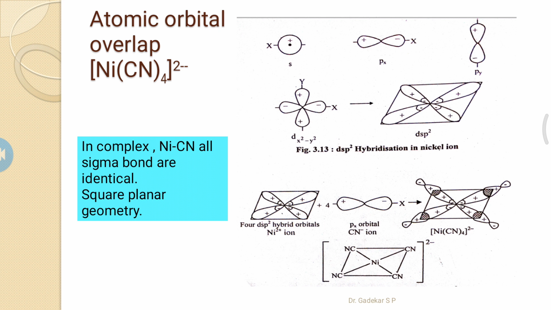In this complex, all four nickel-cyanide bonds are sigma bonds, and all these sigma bonds are identical, forming a square planar geometry because of the involvement of d orbitals. So this nickel tetracyanide complex forms a square planar geometry.